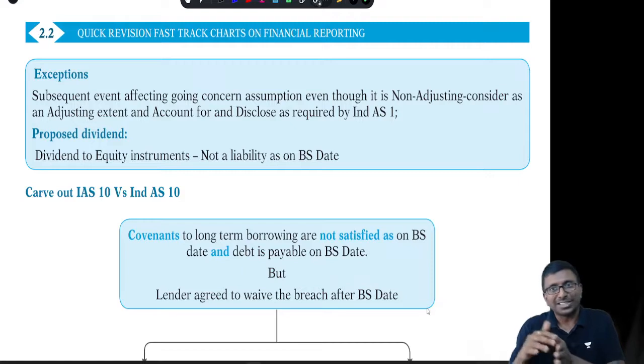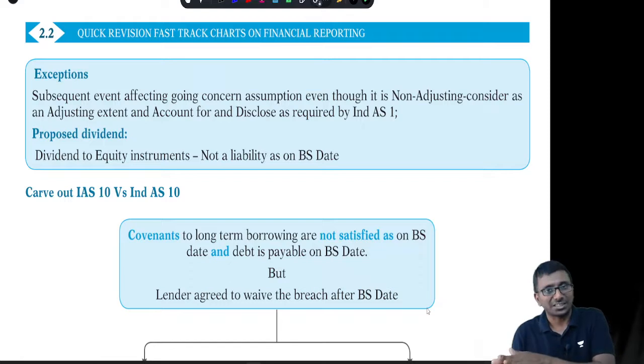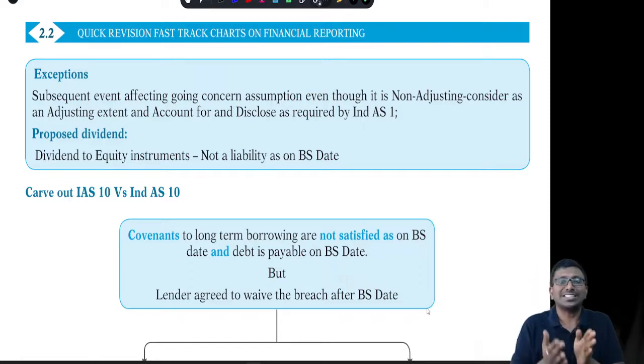Yeah, that means it should be recorded in the 2022-23 financial year. But if it is affecting the going concern assumption of the entity, say something like COVID took place wherein we are closing my company only, then under that circumstance, even though it is purely a non-adjusting event, you should consider it as an adjusting event and prepare your balance sheet as on 31st March 2022.